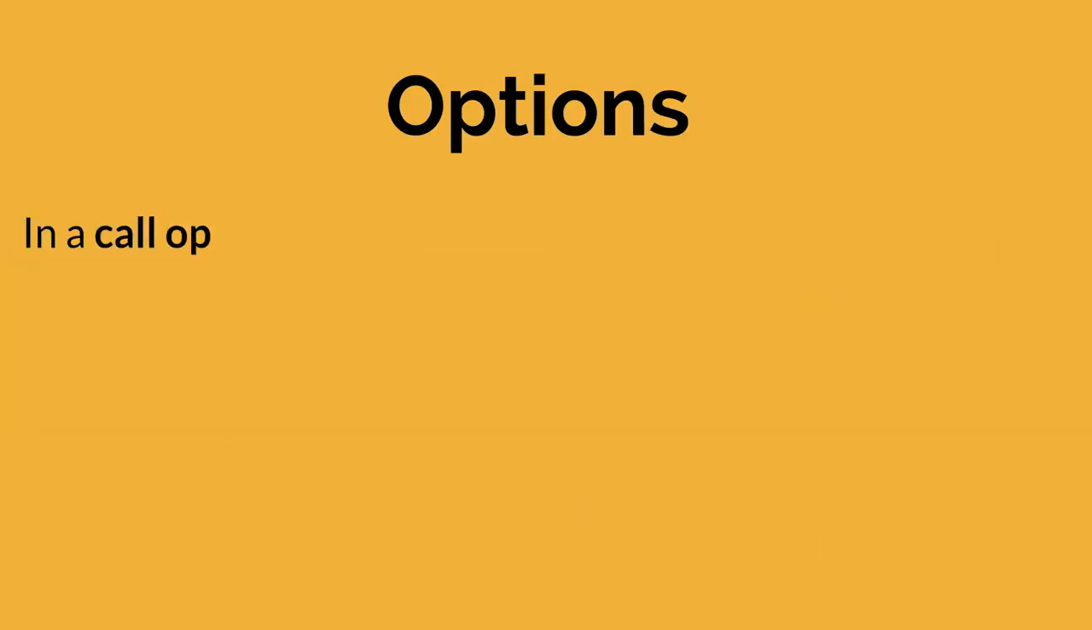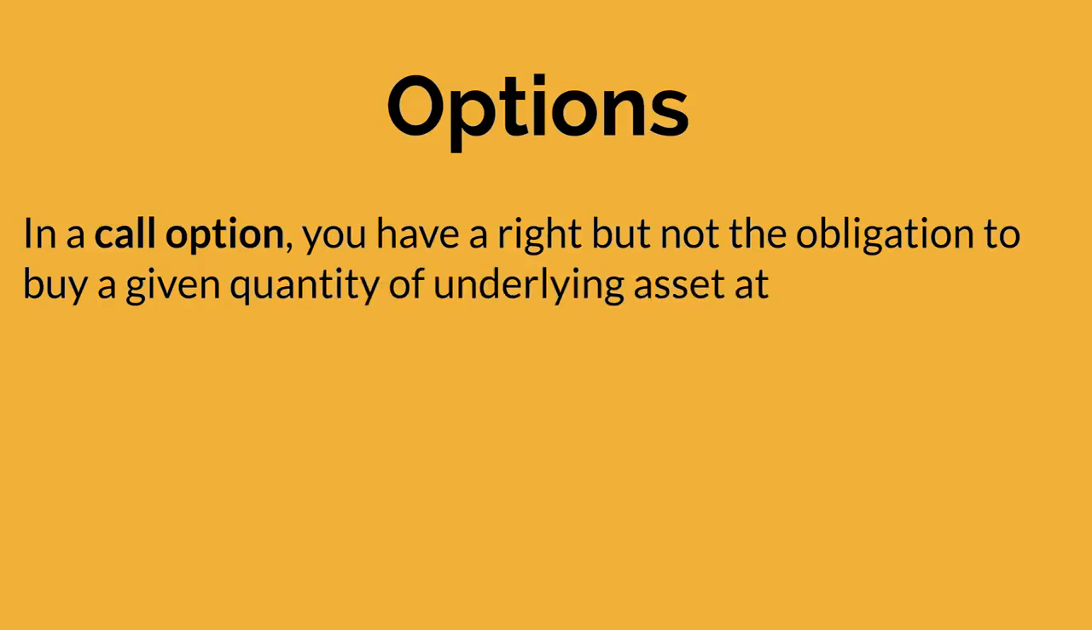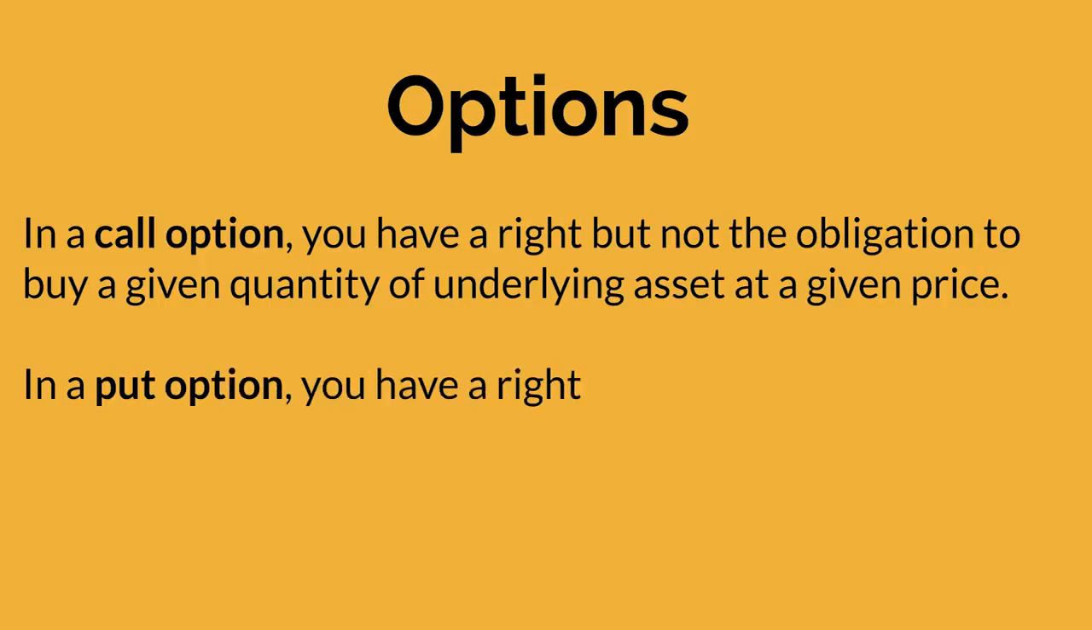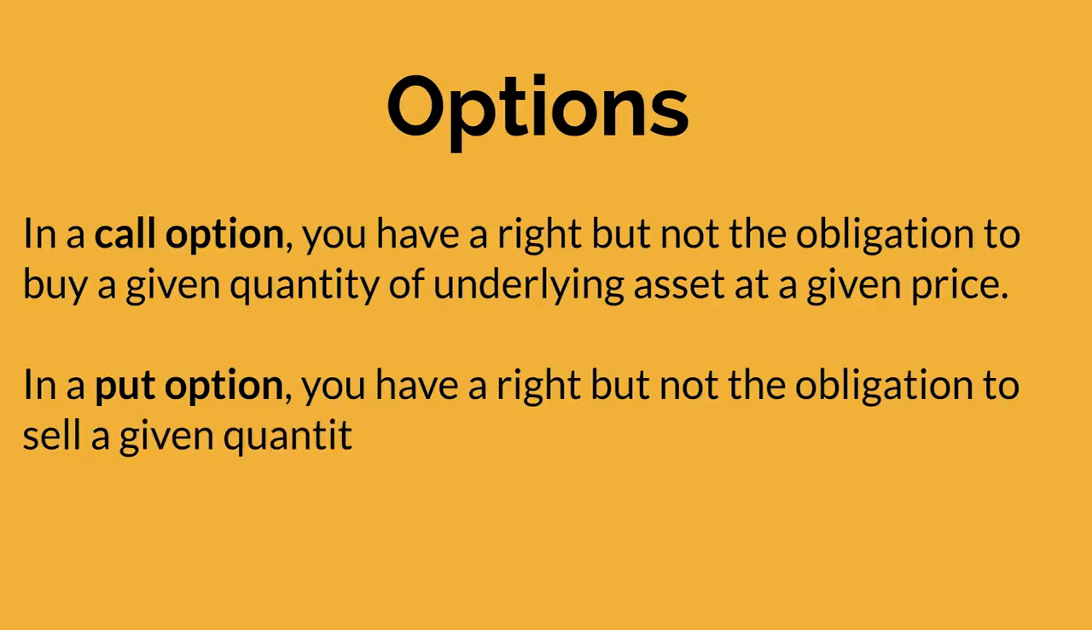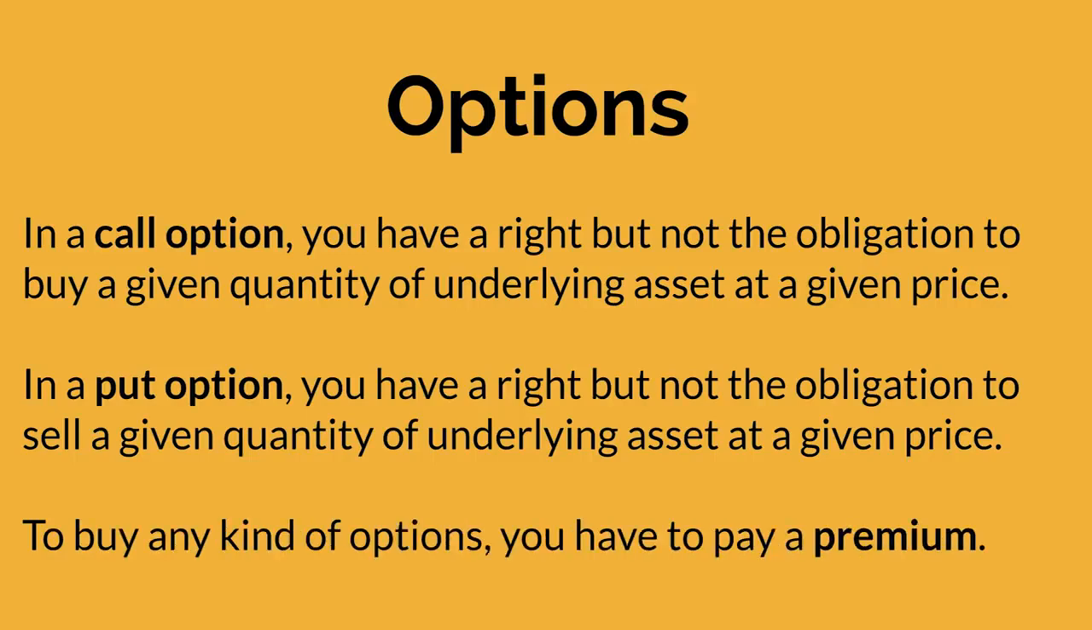In a call option, you have the right but not the obligation to buy a given quantity of underlying asset at a given price. In a put option, you have a right but not the obligation to sell a given quantity of the underlying commodity or asset at a given price. To buy any kind of options, you have to pay a premium.